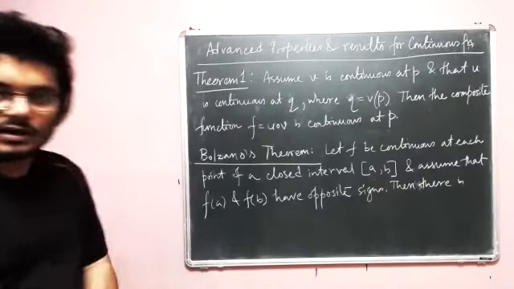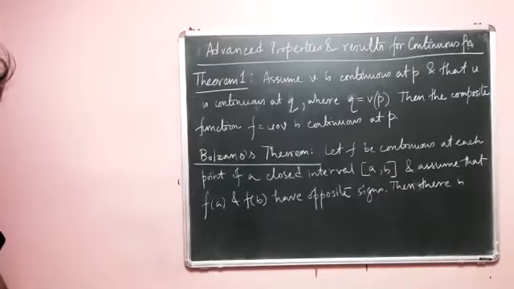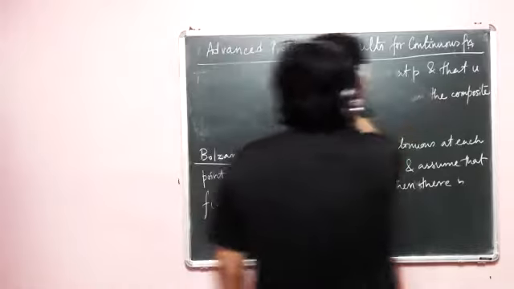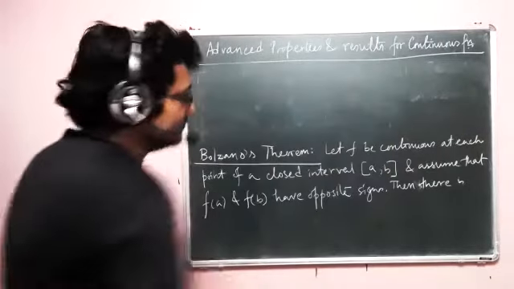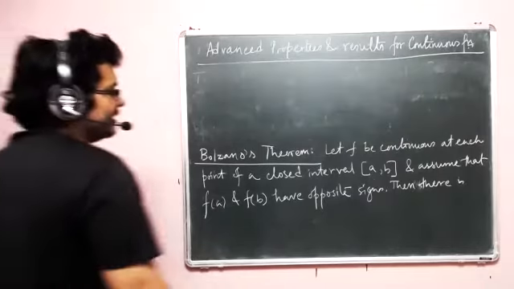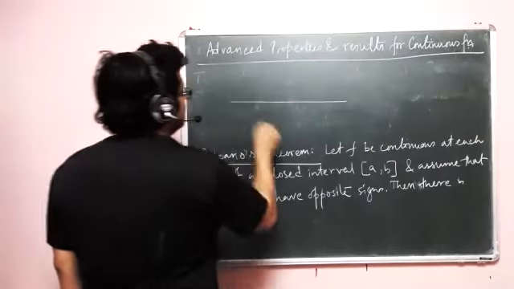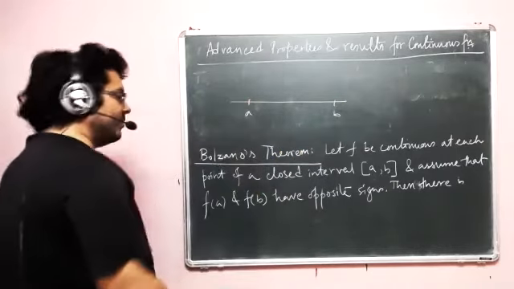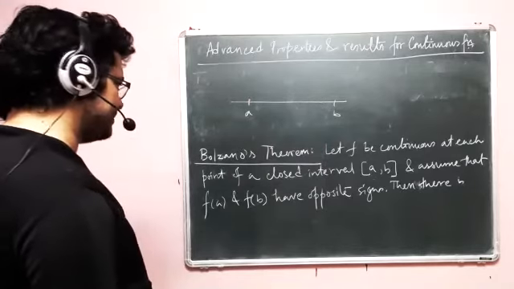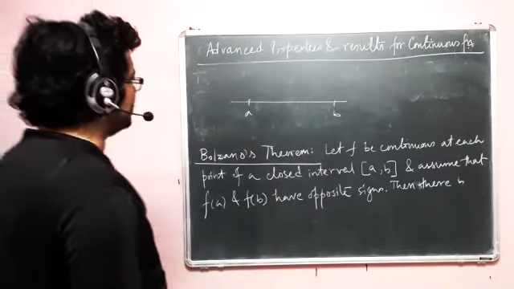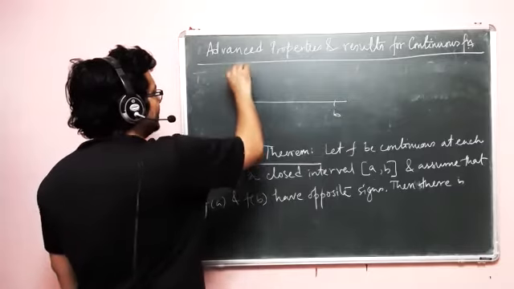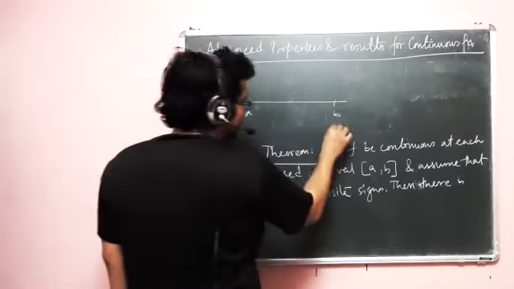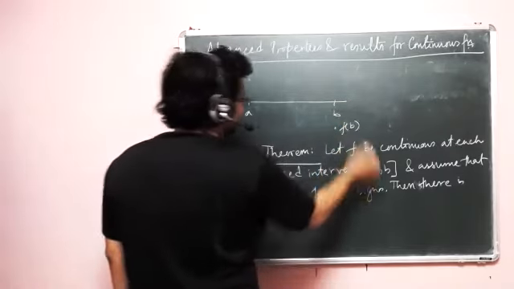Before we actually write the result, let us see what the premise is saying. So the premise is saying that I have a line and there is a closed interval that I have defined in it, a comma b. And then I have a continuous function where fa and fb have opposite signs. So if I take fa here, that means fa is positive. And that means I have to take fb here, where fb is negative.